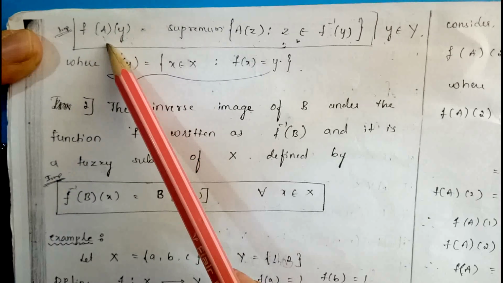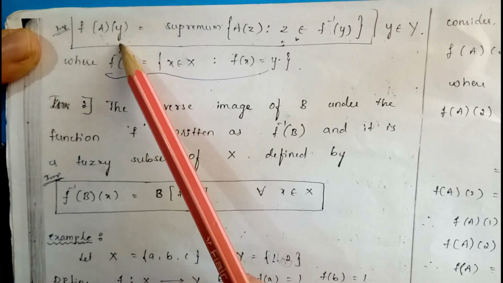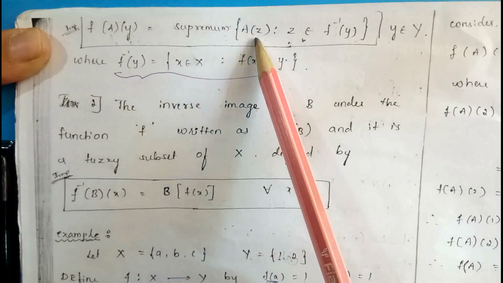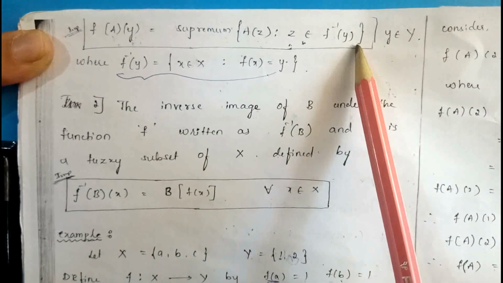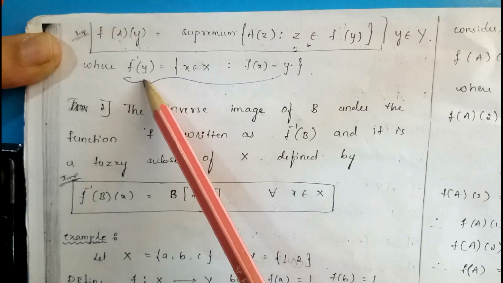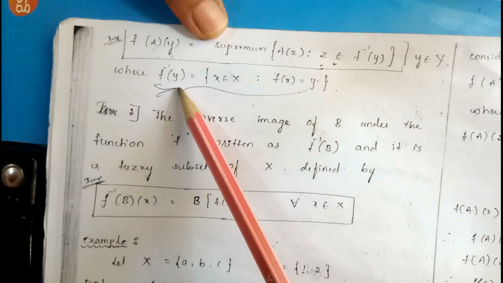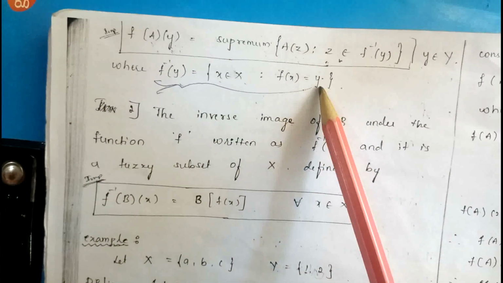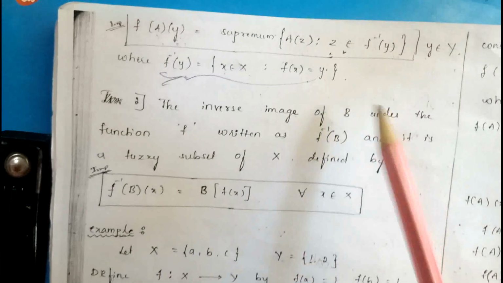The image is always a subset of the set Y, and it is defined as f(A)(y) equal to supremum of A(z), z belongs to f inverse of y. What is the definition of f inverse of y? f inverse of y is equal to the set of x belonging to X such that f(x) equals y. This is the definition of the image.